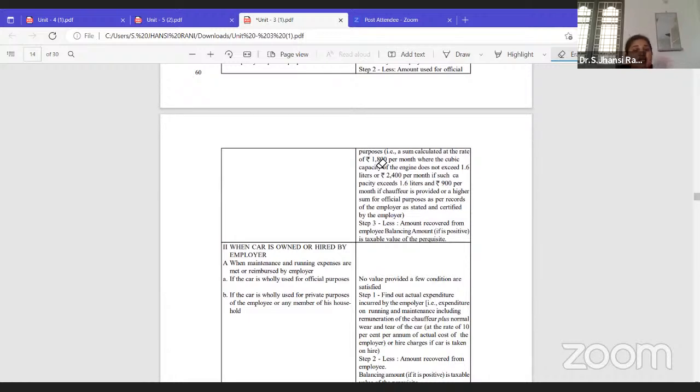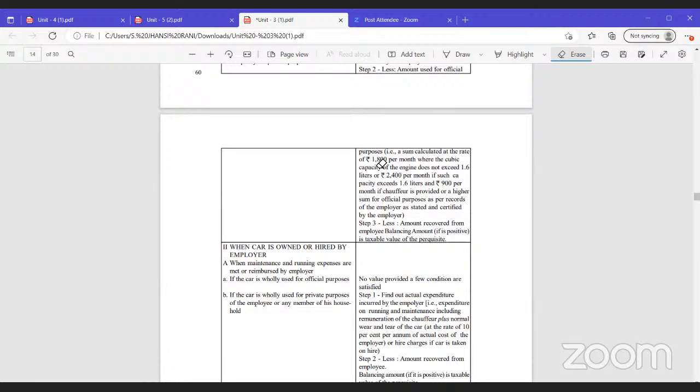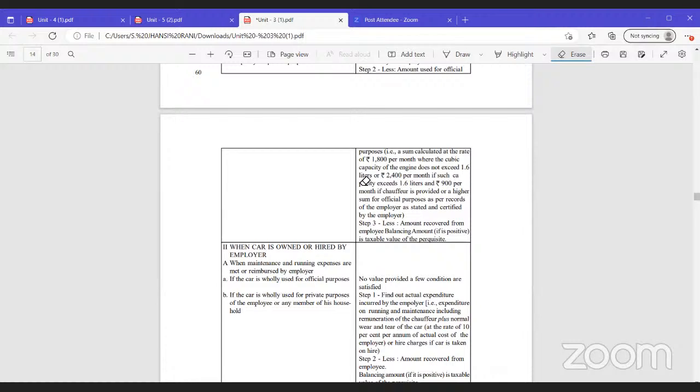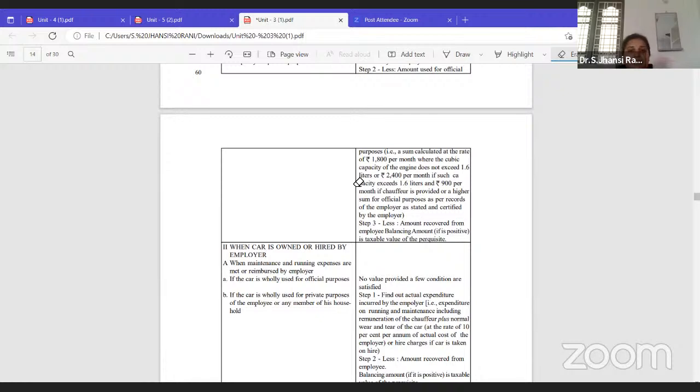1800 per month. I said 2 types of cars will be there, small and large. Small car means where the CC is not exceeding 1.6 liters. That is called a small car. And if it is exceeding 1.6 liter CC, then it will be a big car, a large car. In that case, the rule also changes.